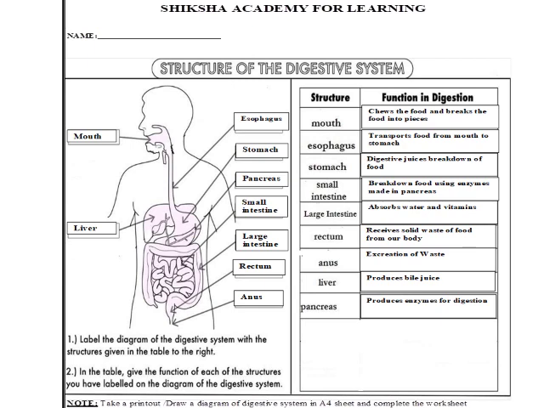Okay. Next, the organ is esophagus. So, transport of food from mouth to stomach takes place here. The function of esophagus is to transport food material from the mouth to stomach.